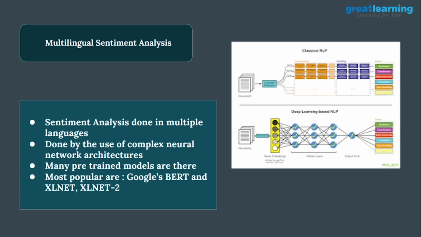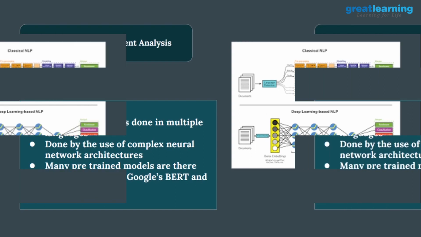LSTM. Many pre-trained models are available. Pre-trained models are basically models trained on a huge number of data sets. When you use a pre-trained model, you don't need to write a model from scratch. You can just change the output layer according to your use case. The most popular pre-trained models we have are Google's BERT and XLNet as well. These are the pre-trained model options you have if you want to make a sentiment analysis model, and that will not take a long time to do.